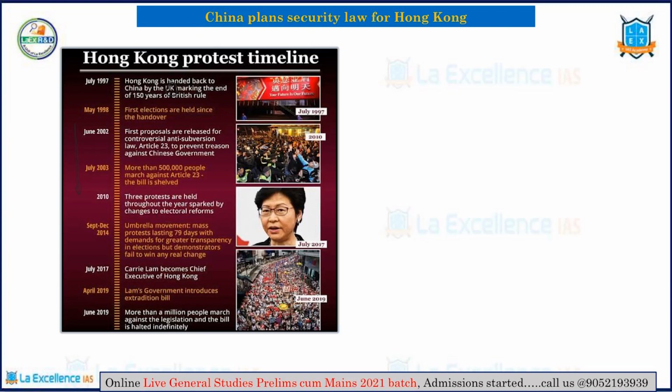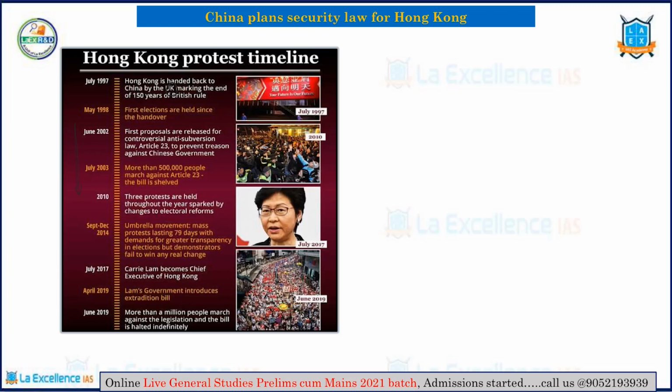So in recent times, Hong Kong protests have been increasing over a period of time. Especially in recent times, you have two major points in April 2019 and June 2019. First, in April 2019, there was an introduction of an extradition bill. And the second point is in June 2019, when more than 1 million people marched against this particular legislation of the extradition bill, and the bill was halted indefinitely.